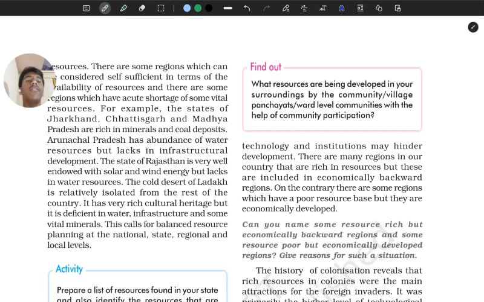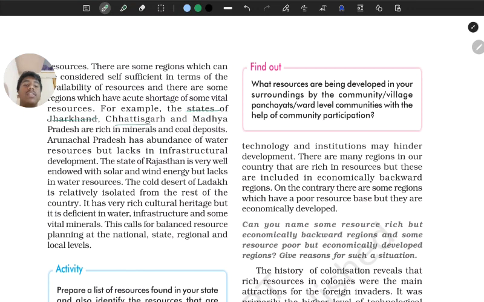Exactly. Now moving on, even when we look at the Chota Nagpur plateau, there are many resources like coal deposits and many aluminum ore deposits, right? Like that. So they were given as an example.